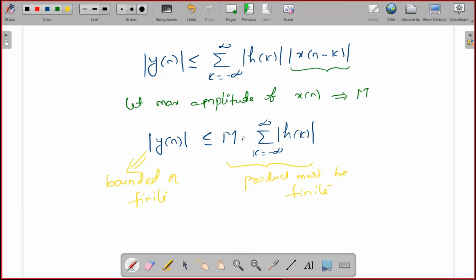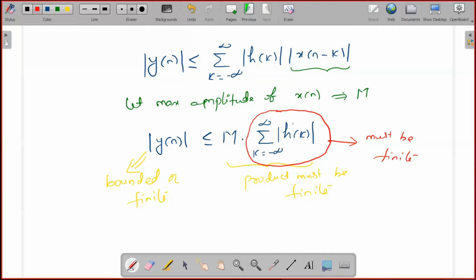Now tell me when this product is finite. M is a finite value, and the second term is the summation k from minus infinity to plus infinity mod h of k. Our requirement is that this product is finite. So to get this product finite, the summation term must be finite.